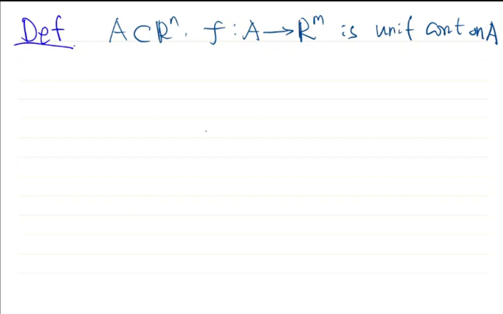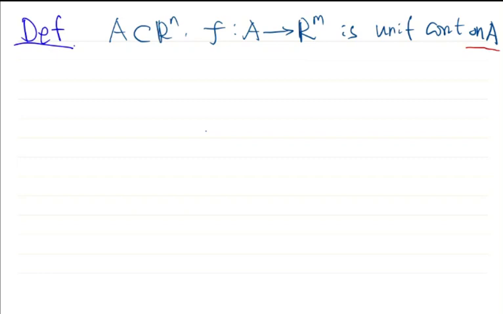It is very crucial to identify where you are talking about the definition of the map. F might be uniformly continuous on A, but not uniformly continuous on another set. Therefore, when it is not clear, you need to identify where you are talking about. Is it A or other sets? Okay.